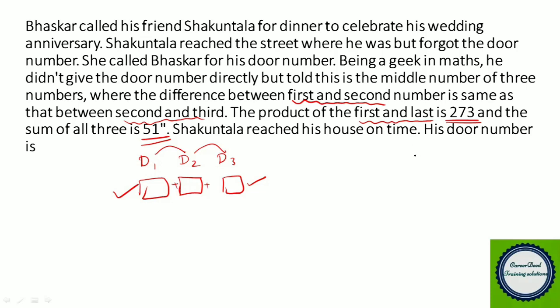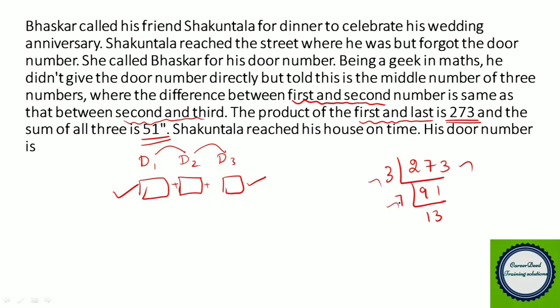Now definitely the answer lies in prime factoring the number, right? So when you prime factor 273, in the third table, 91 times 3. In the seventh table, 7 times 13. So 3 into 7 into 13, you get 273. So we try to sort out the number using the prime factors.